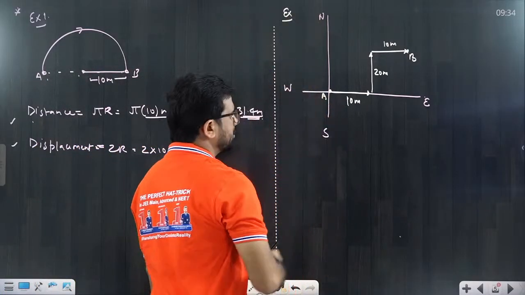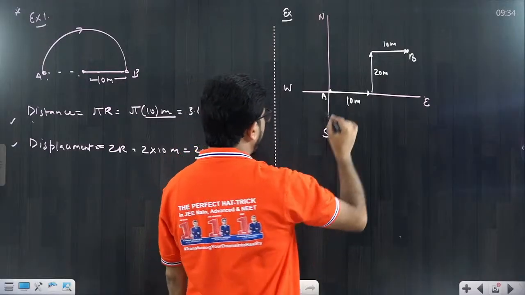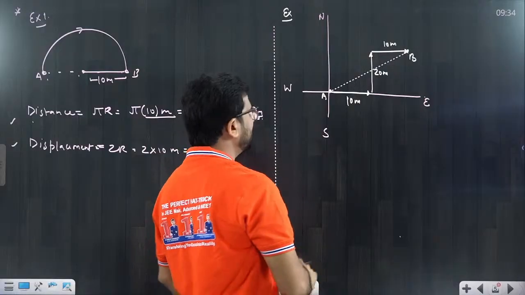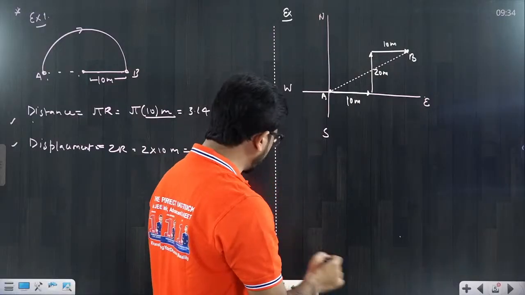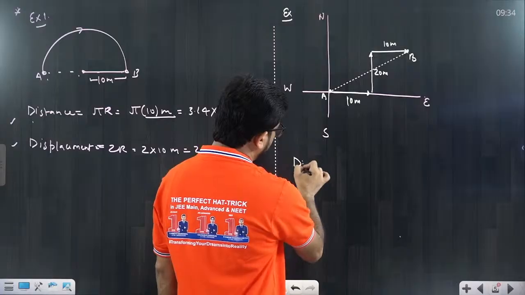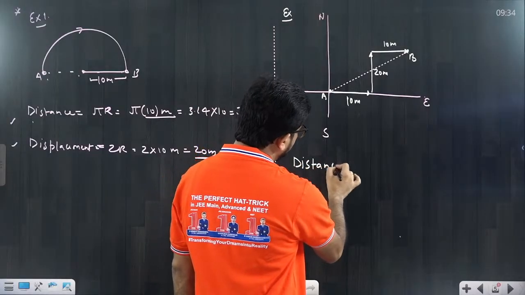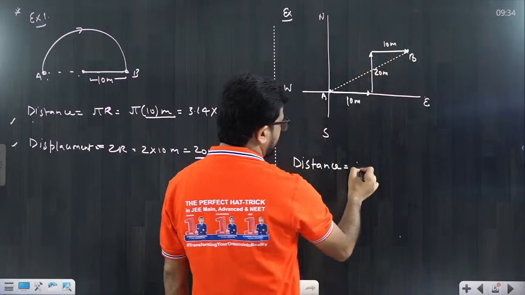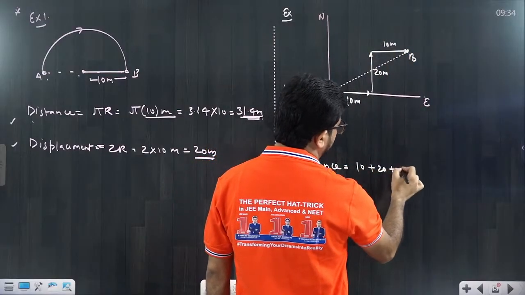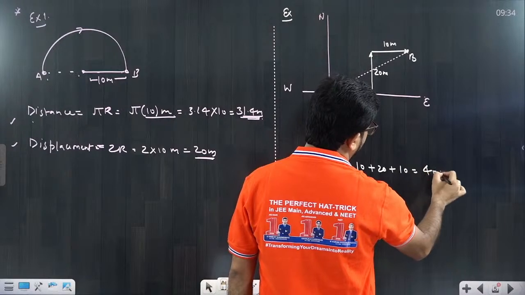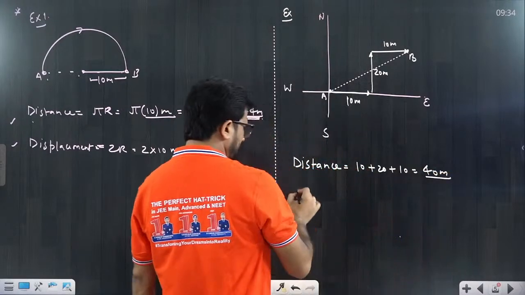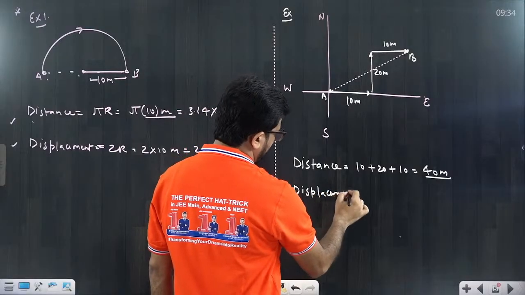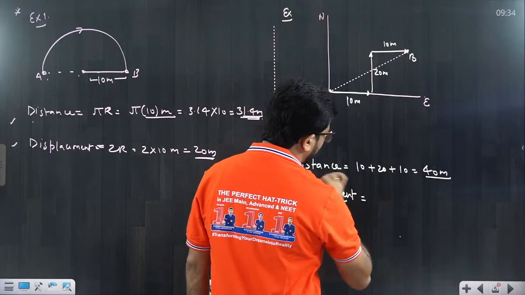Try to understand. So how to solve? If you join the initial position to this final position, then you will understand that this is the displacement. But first I am talking about distance. So what is distance? Distance is equal to 10 plus 20 plus 10, so 10 meter plus 20 meter plus 10 meter, that is equal to 40 meter. Very basic.